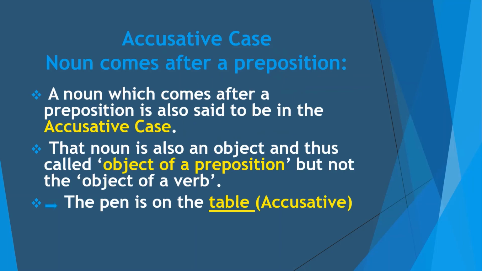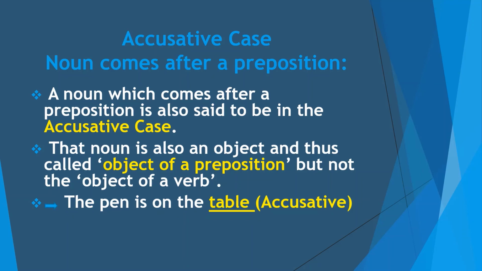Now, accusative case, noun comes after a preposition. When a noun comes after a preposition, that noun is also considered to be in the accusative case. A noun which comes after a preposition is also said to be in the accusative case. That noun is also an object and thus called object of a preposition but not the object of a verb. When the object comes after a preposition, it is said to be object of a preposition. And when the object comes after a verb, it is said to be object of a verb.